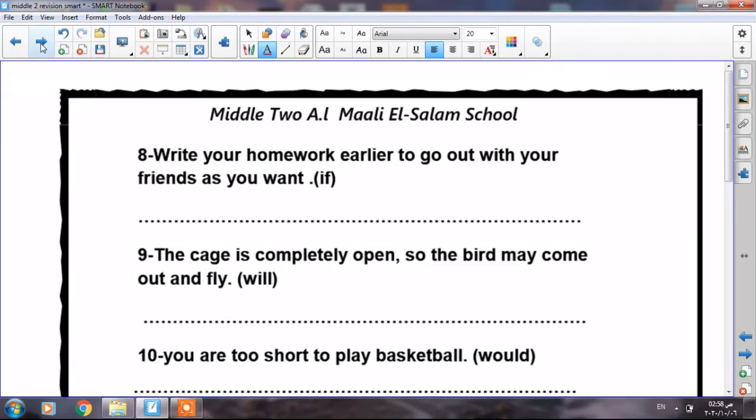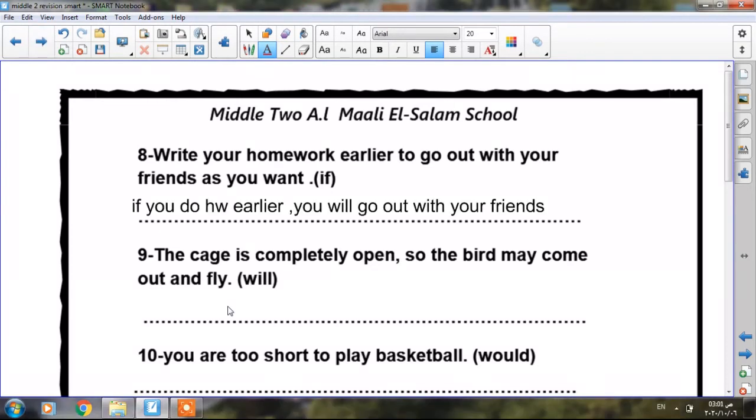Okay, number 8. Write your homework earlier to go out with your friends as you want. So, can you go out with your friends? Yes, it's possible for you to go out with your friends, but on one condition, okay? That you have to write the homework earlier. So, we are going to use the first conditional. Let's think about it. Okay? So, the answer is if you write your homework earlier, you will go out with your friends as you want. This is the answer of number 8.